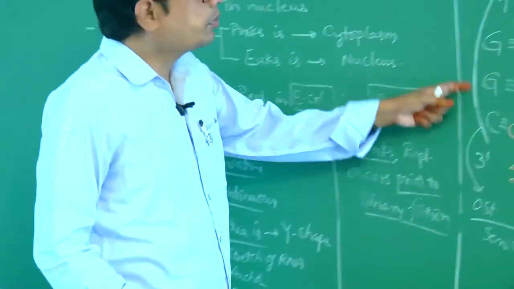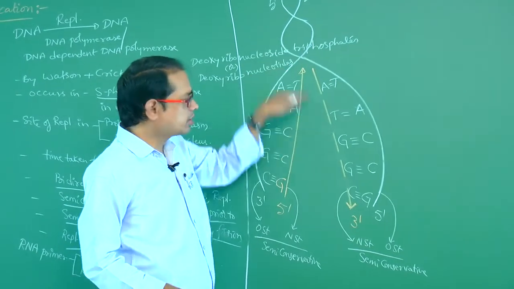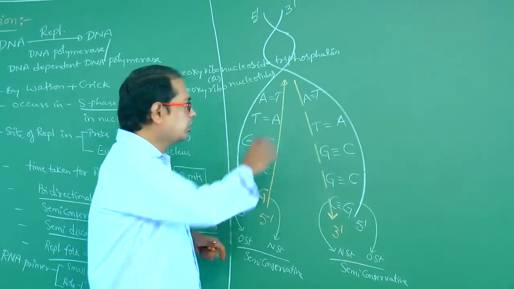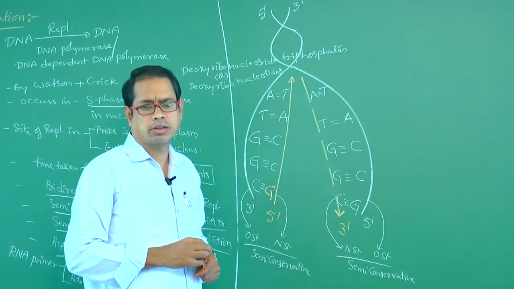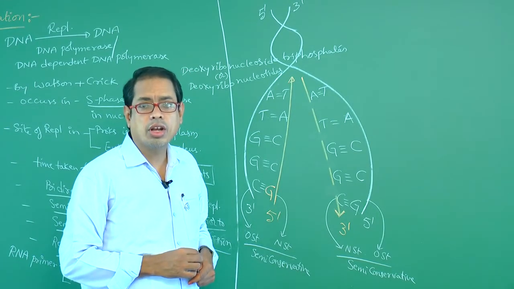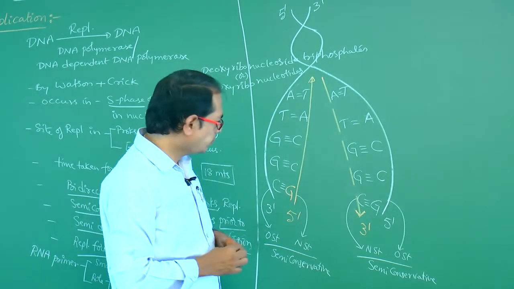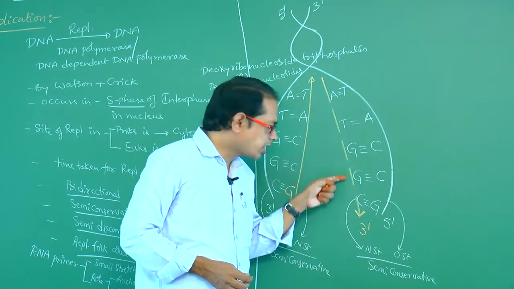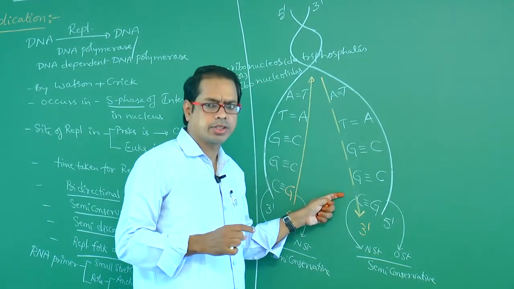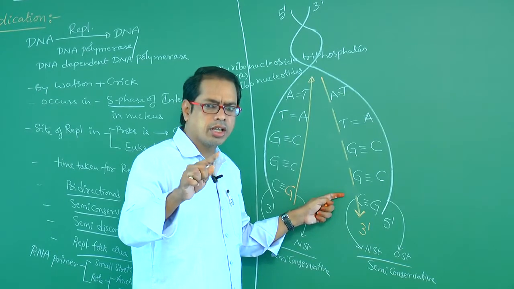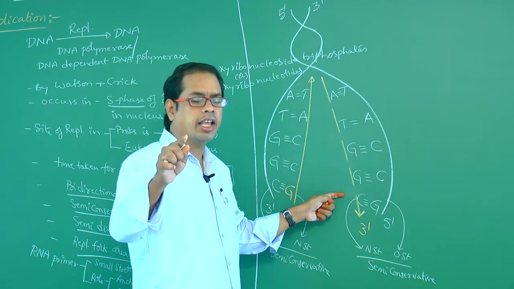This appears as a Y shape, or inverted Y shape. So this replication occurs at which place? Origin of replication, or origin. Right. So these fragments are called Okazaki fragments. These Okazaki fragments are later combined together by an enzyme called DNA ligase.